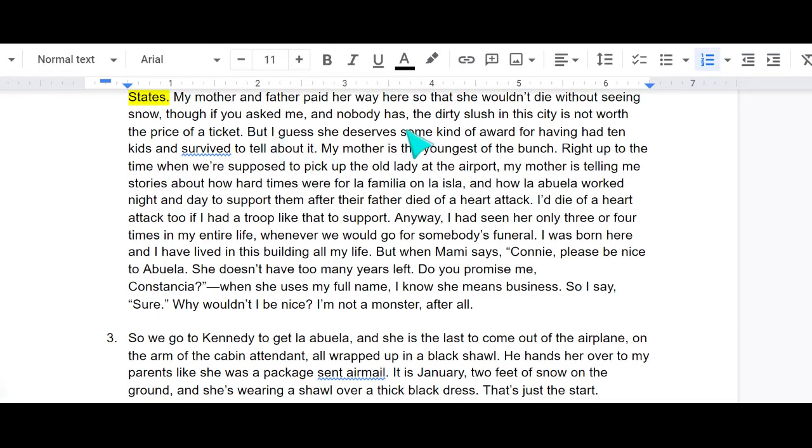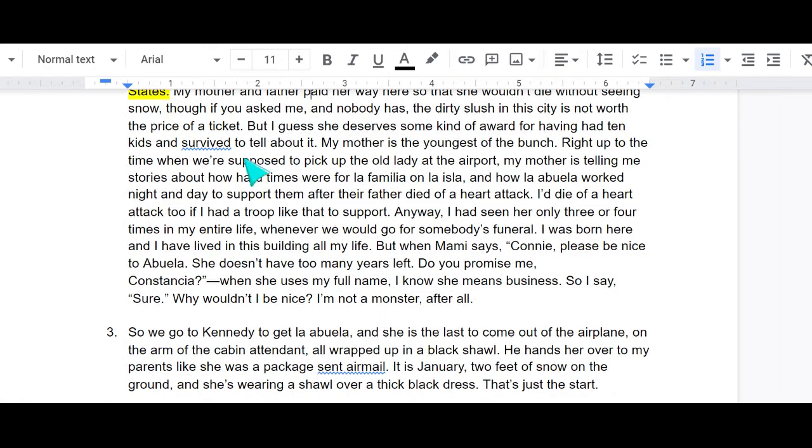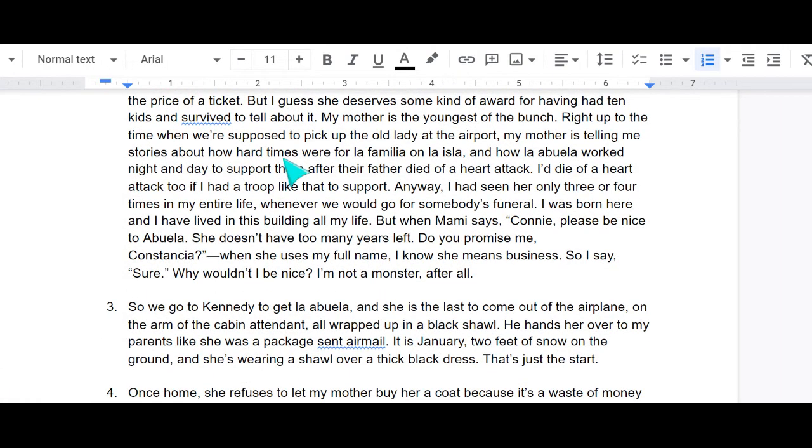It says, "But I guess she deserves some kind of award for having had 10 kids and survived to tell about it. My mother is the youngest of the bunch. Right up to the time when we're supposed to pick up the old lady at the airport, my mother is telling me stories about how hard times were for La Familia en La Isla and how La Abuela worked night and day to support them after their father had died of a heart attack."